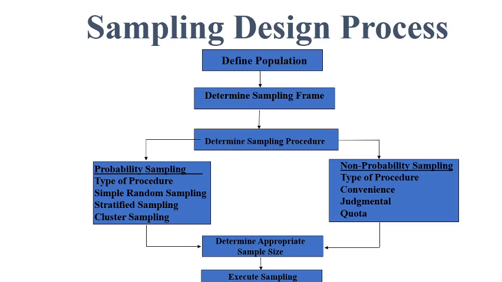So an appropriate size, an enough size which also represents the population, and at the end is executing the sampling design. What you have designed should be executed, and once a strategy is made, go for the data collection and collect the data with your predetermined population, sampling and its techniques and each and everything.